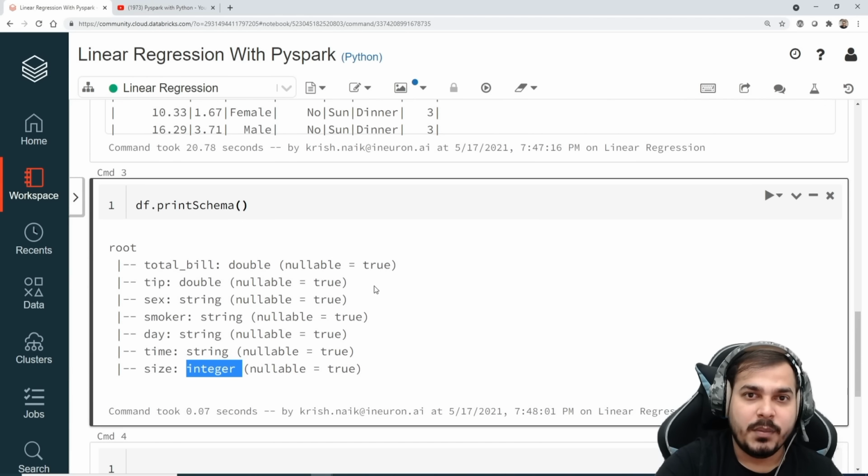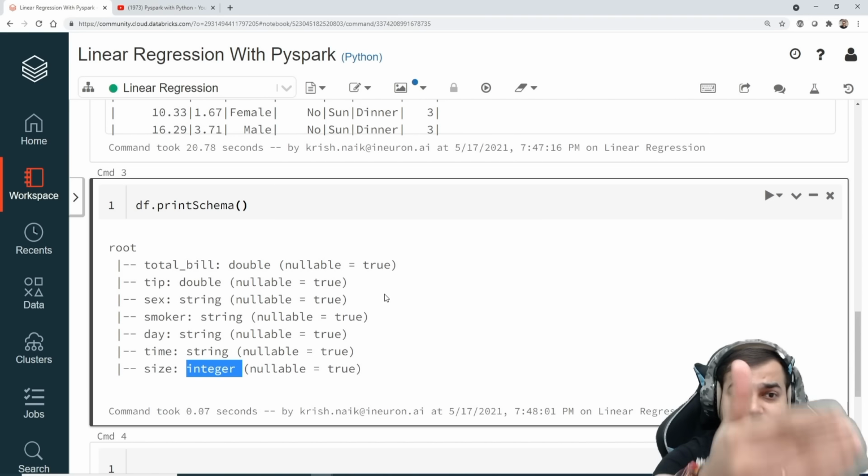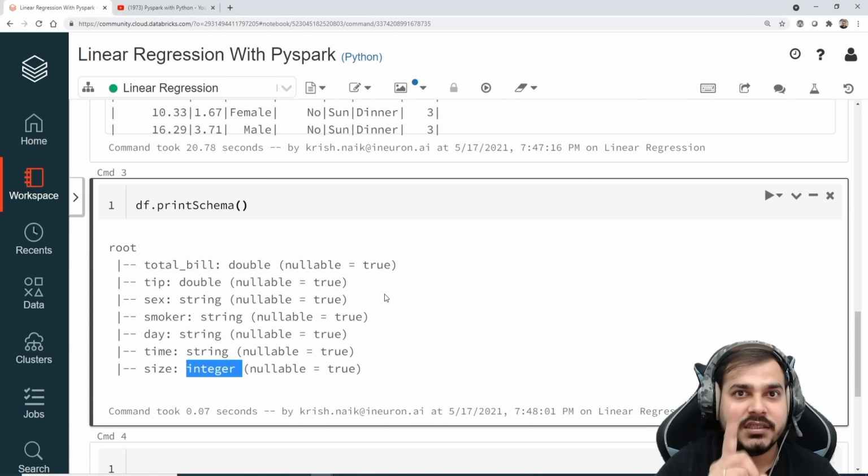Now remember, you may be thinking, Krish, why am I doing this in Databricks? It is to make you understand how this will run in the cluster. Right now I just have one single cluster, and the maximum RAM in this particular cluster is somewhere around 15 GB. But just understand, if you're working with 100 GBs of data, this kind of processing will get split across multiple clusters. In this way, you'll be able to work with big data also in the upcoming sessions.